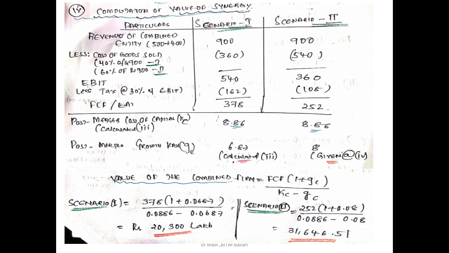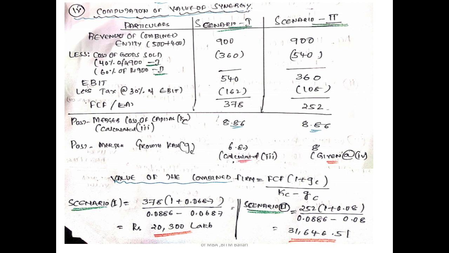Based on these inputs, the future cash flow, the growth rate, and the cost of capital, I will calculate the value of the combined firm using the standard formula. For scenario 1, the value of the combined firm is 378, the future cash flow, times open bracket 1 plus the growth rate, 0.0687, divided by the cost of capital, 0.0886, minus the growth rate.